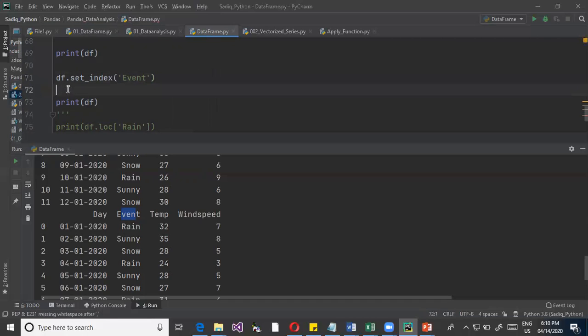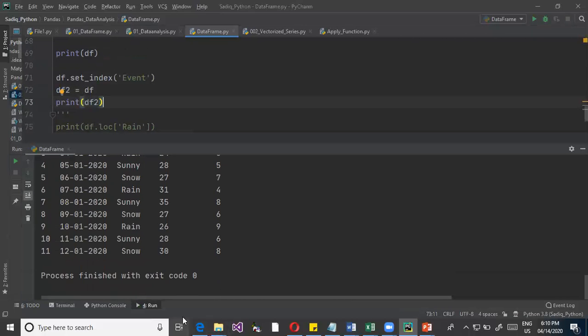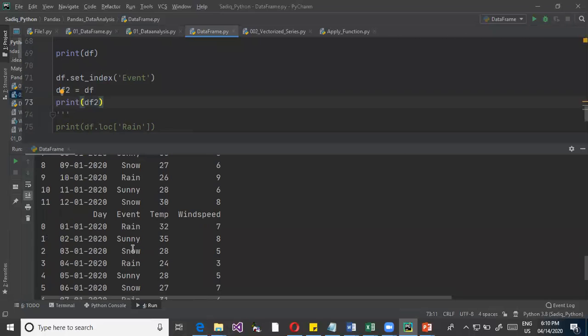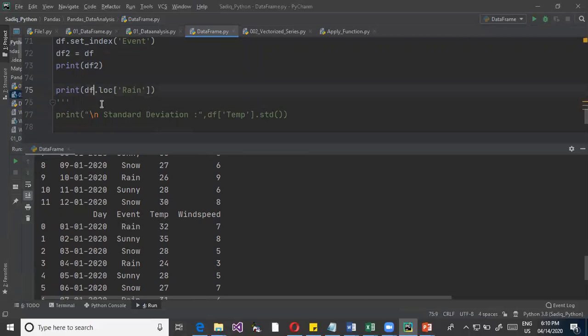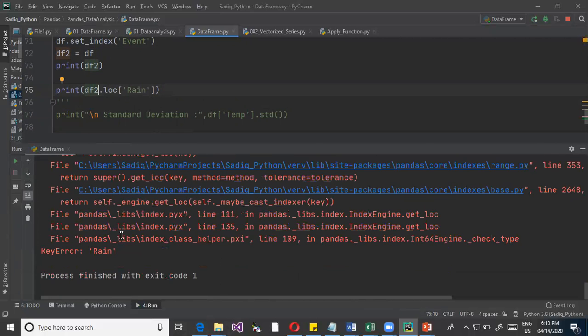If I'm not doing this, in that case I need to create another data frame, data frame 2, equal to data frame. And then I'll say print data frame 2. See, I have set this on this particular existing data frame, I have made event as an index column. And then the data frame I'm assigning to another data frame and printing. So now you can see it will print with the index as event. Event is going to be your index, or you can even look at this. I'll just show you.